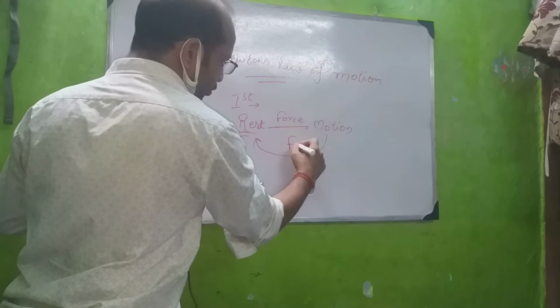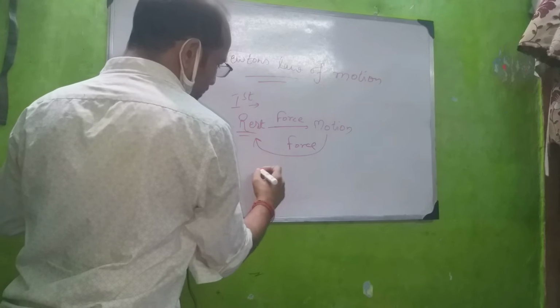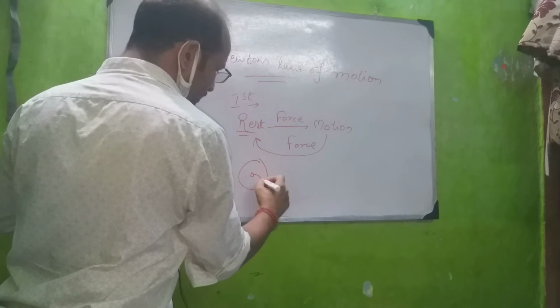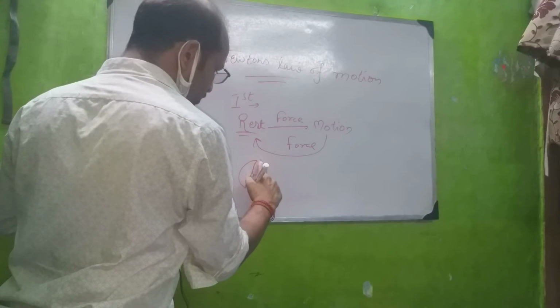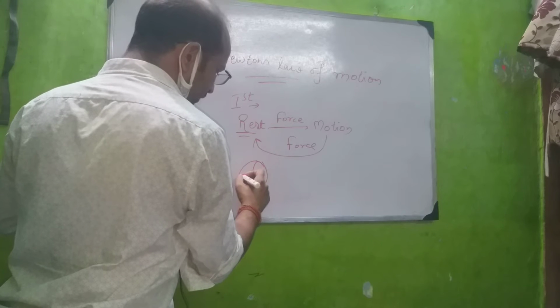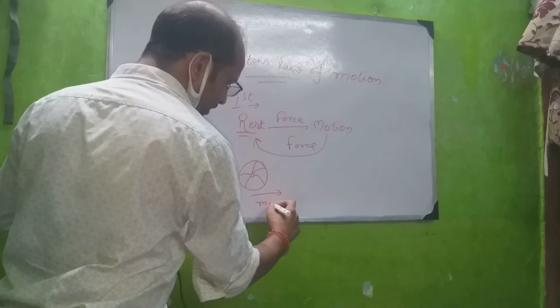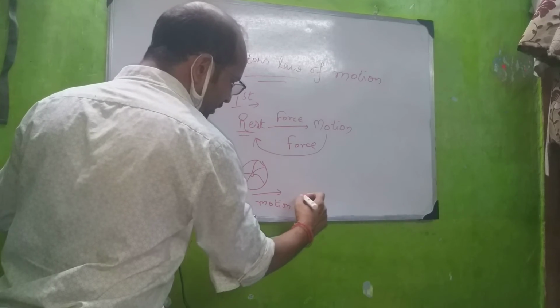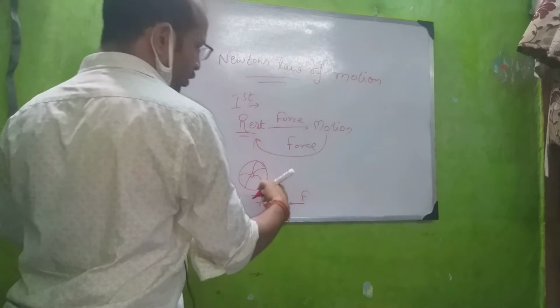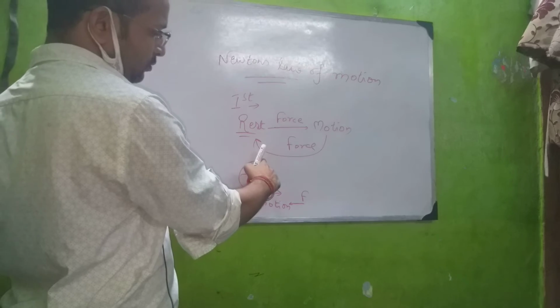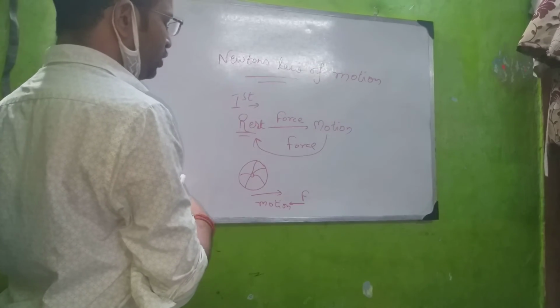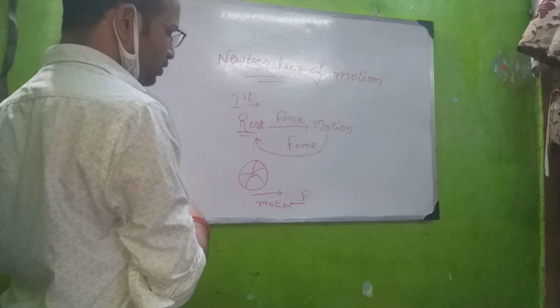Suppose I apply force on a moving ball. Suppose this ball is in motion in this direction, then we have to apply force in the opposite direction in order to stop the ball, that means in order to change the state of the ball from motion to rest.